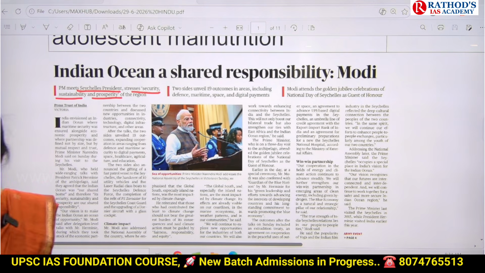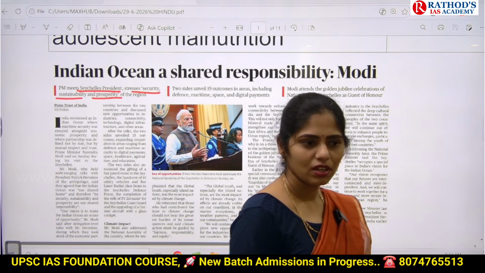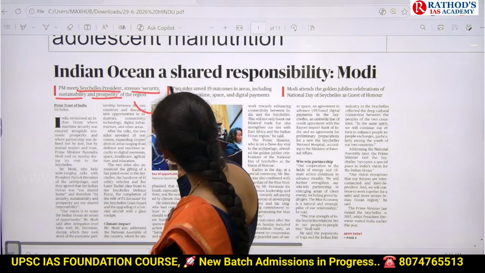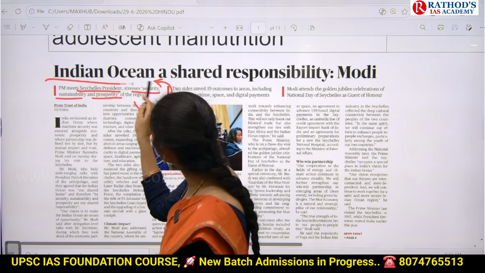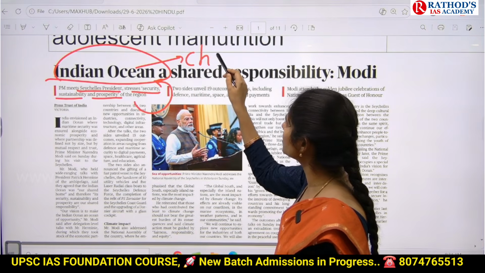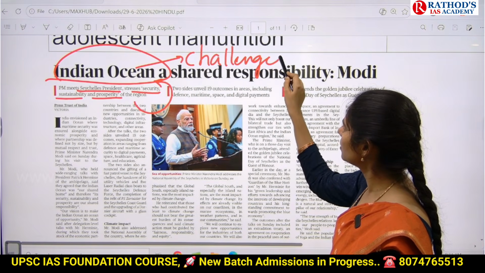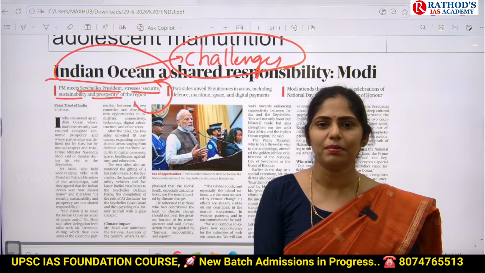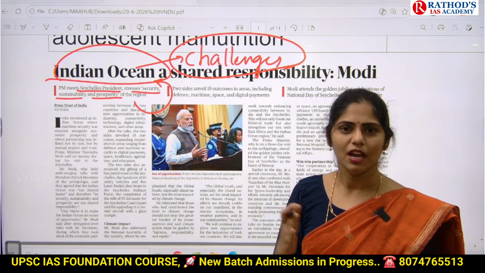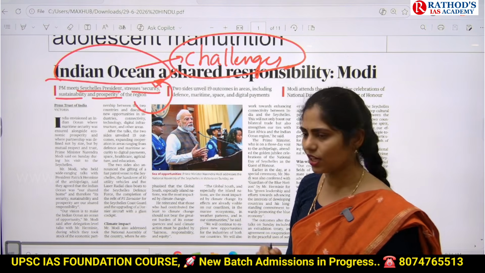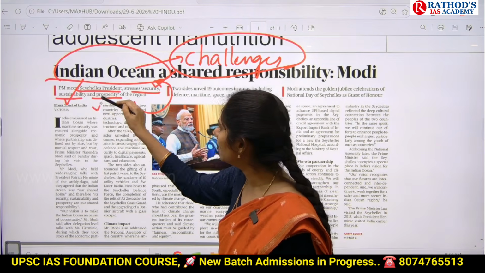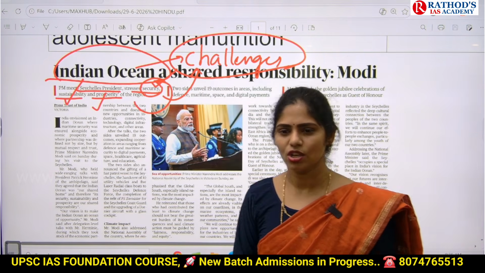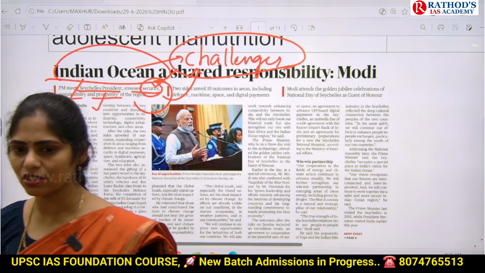What is the security? Why do we need security in this Indian Ocean region? Yes, it is talking about maritime security. So why was this statement given by the Prime Minister? Because in our Indian Ocean region, we are facing some security challenges. Yes, because of this only he made this statement, right? So in this meet between the Prime Minister of India and the Seychelles President, the Prime Minister said that yes, we need security, we need sustainability and we need prosperity in this region. So why do we need security? Because we are having some challenges. What problems are we facing in this Indian Ocean region?